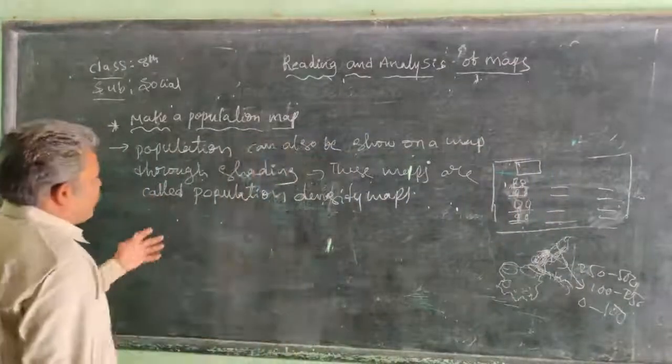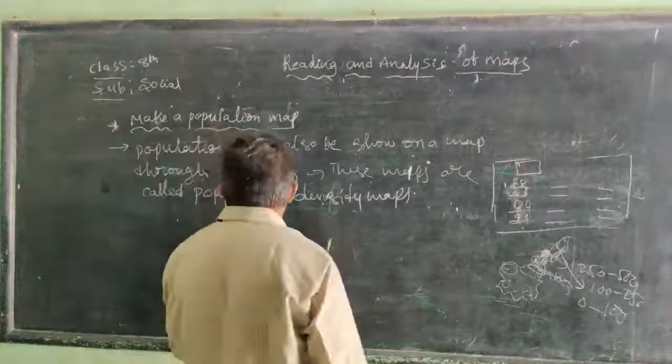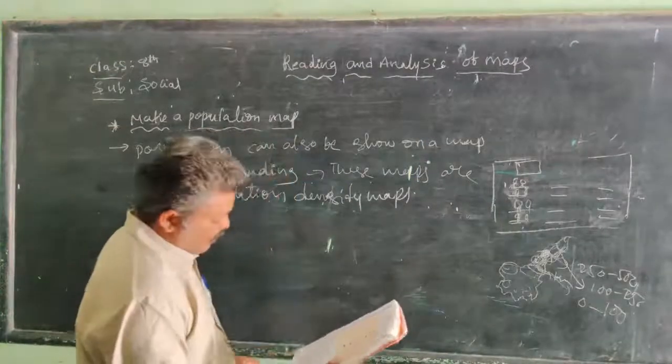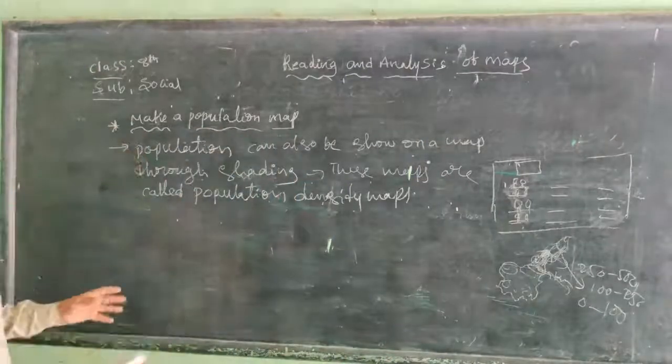So the population can be shown on a map through shading.